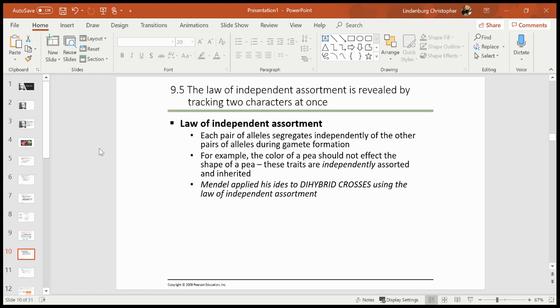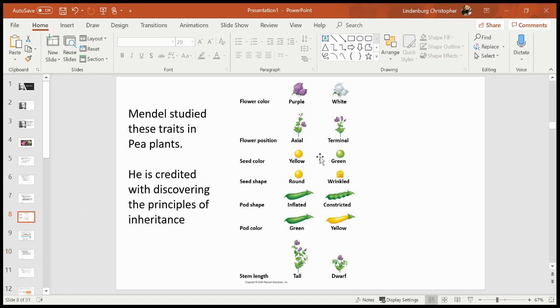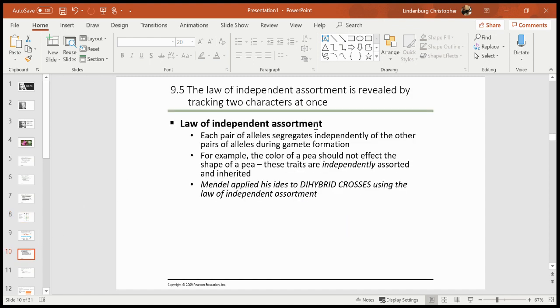So, for example, peas can be yellow or green. They can also be wrinkly or they can be round. So his idea is that just because a pea happens to be yellow, it doesn't also have to be round. It could be yellow and wrinkly, or it could be green and round or green and wrinkly. These two traits don't actually influence each other, and that is his law of independent assortment. So that states that each pair of alleles segregates independently of the other pairs during gamete formation, so that the presence of any allele should not affect the inheritance of a different trait, right?